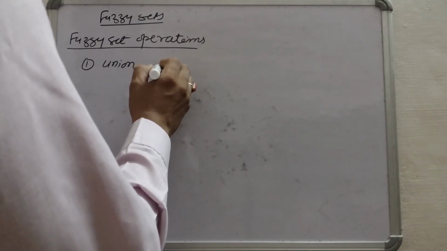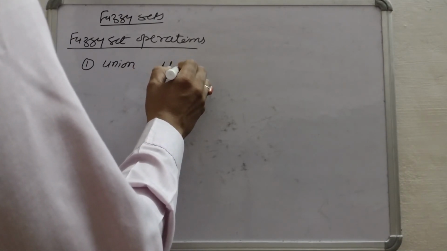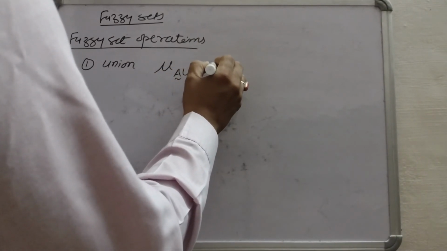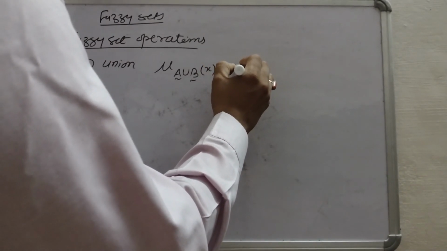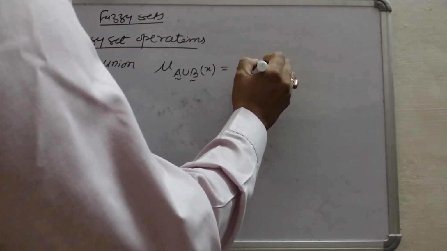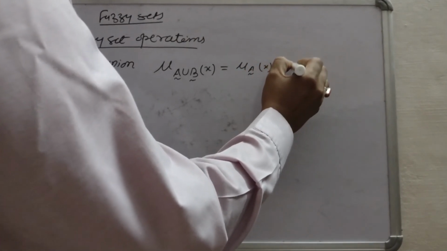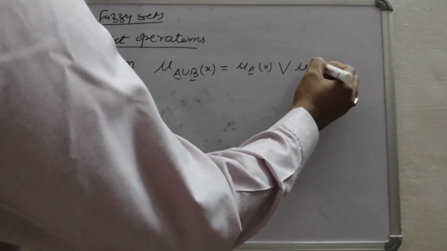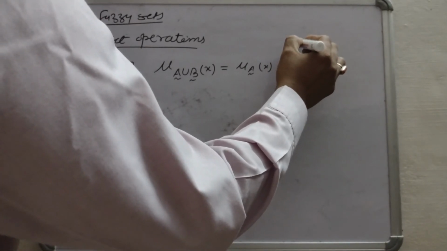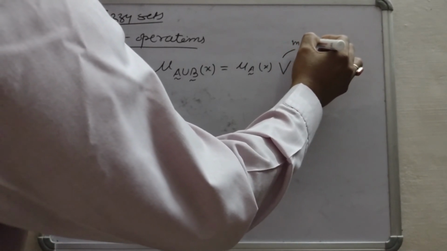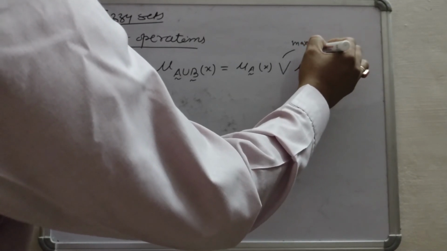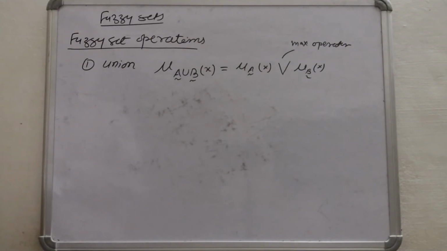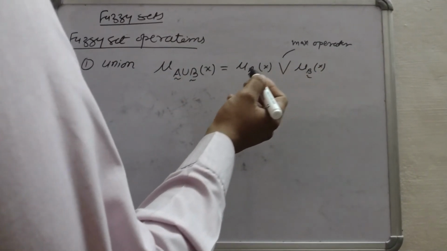So here we write in this way: membership value of A union B of X equals mu A of X, this is the max operator, and then mu B of X. Max means maximum. So mu A, max operator, mu B.